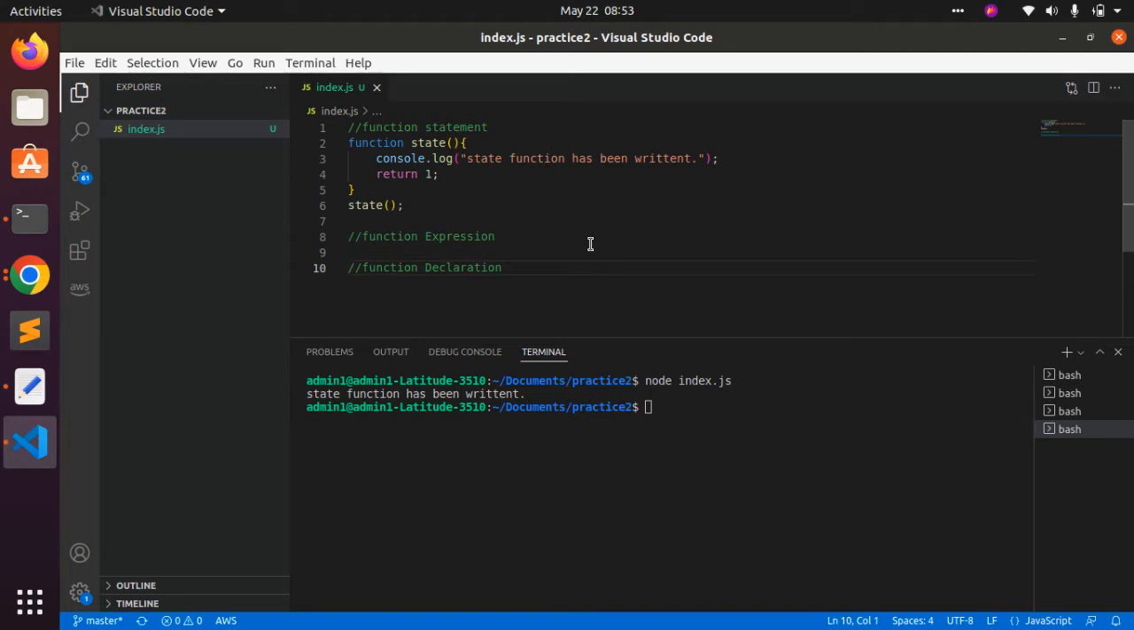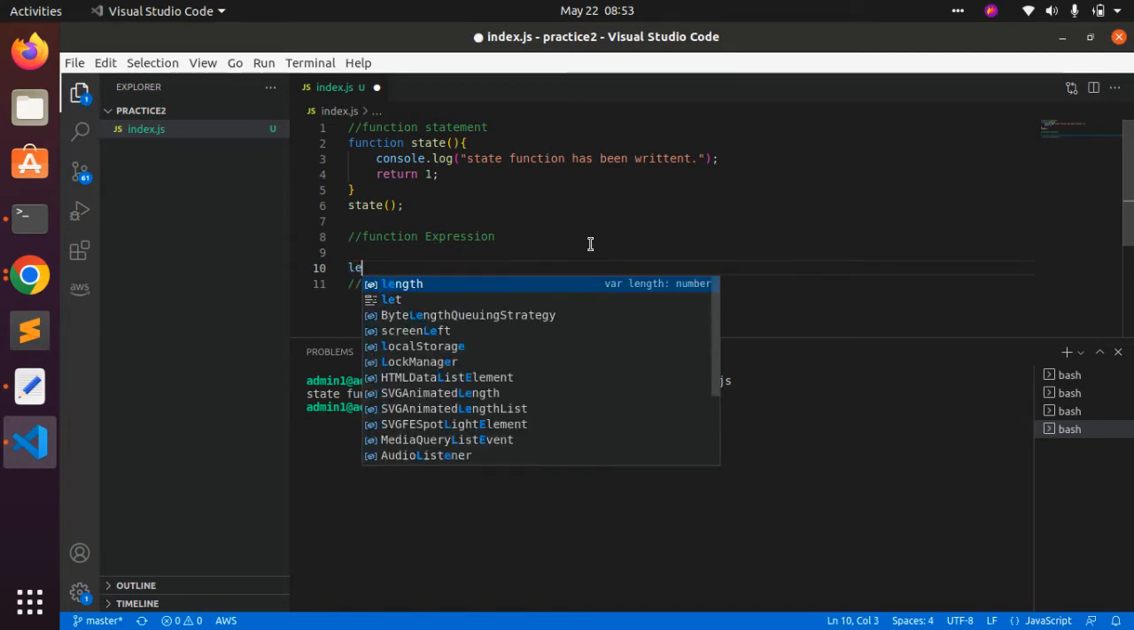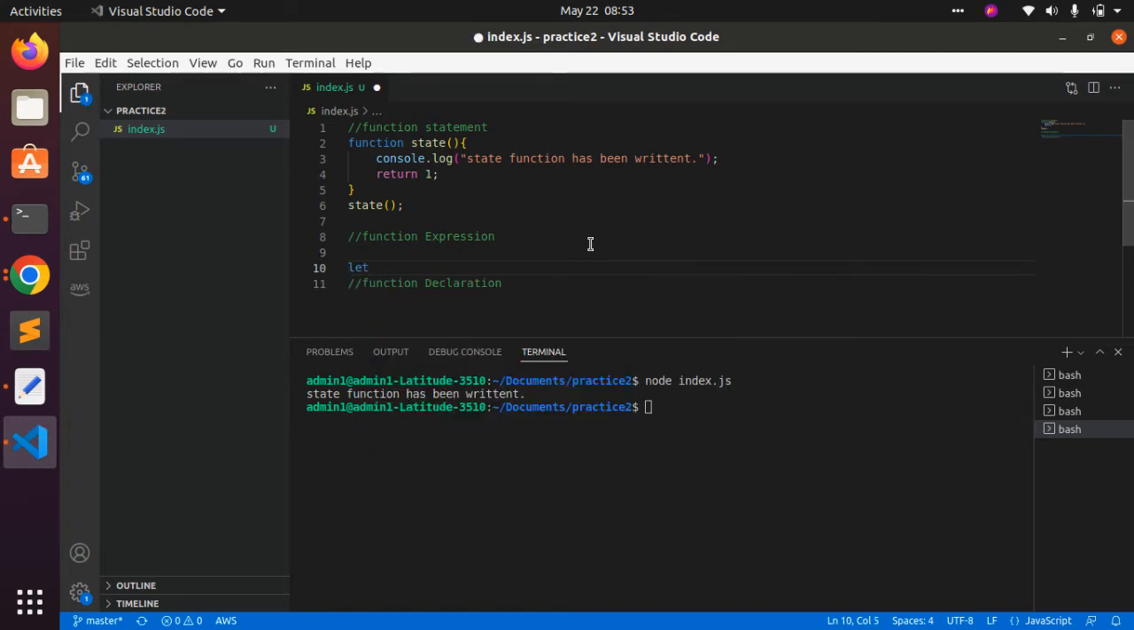So for a function expression, what are expressions? If I have to write a variable so that it adds the numbers 4 and 5, I have to express that thing. I have to express x in such a way. So I write x equal to 5 plus 4. This is a normal expression.